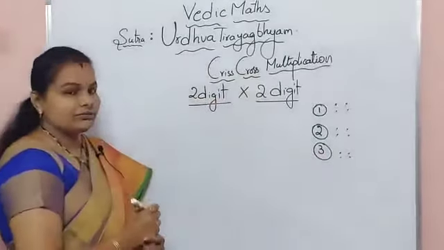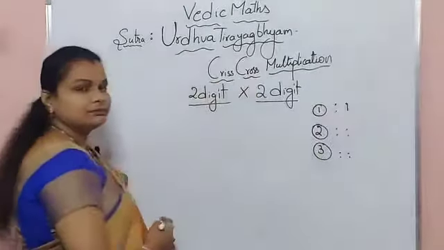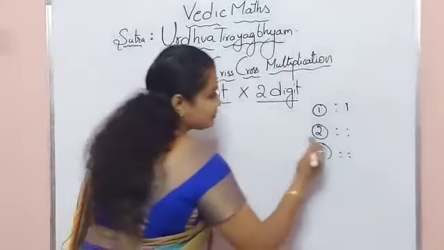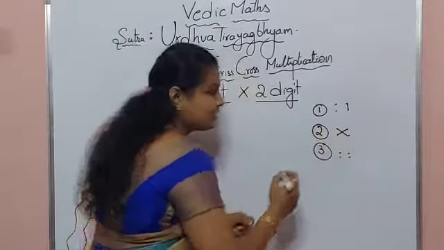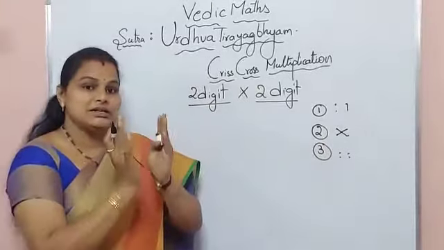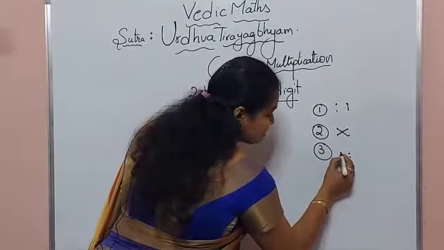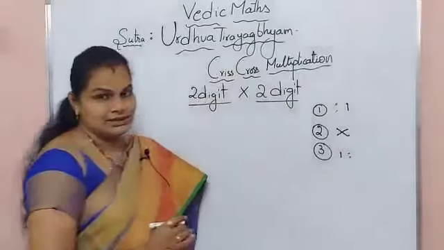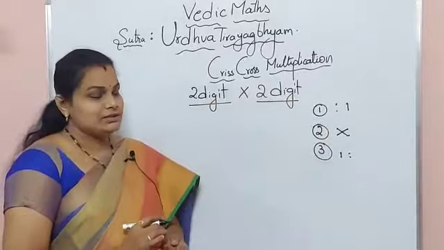Step 1, we have to multiply the ones place. Step 2, we have to multiply crosswise and write the sum of their products. And the third step is multiplying the tens place. Let us apply these steps with numbers.